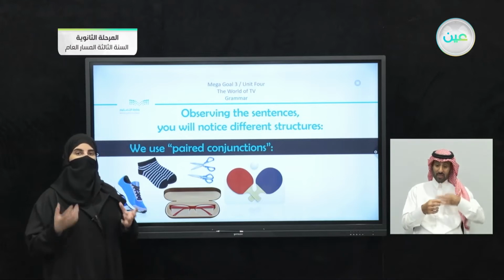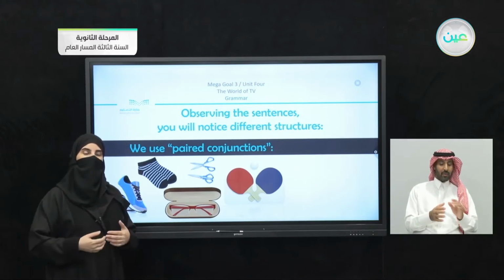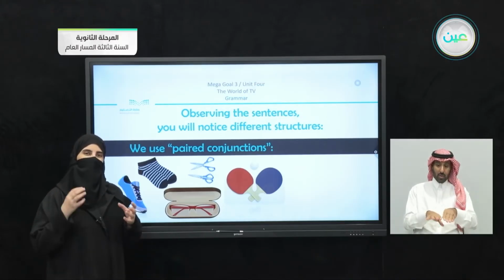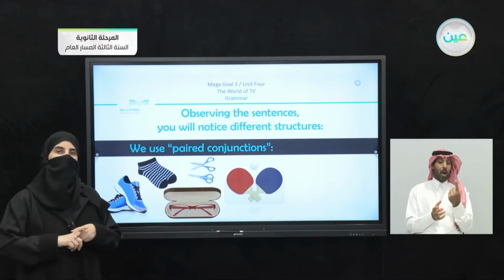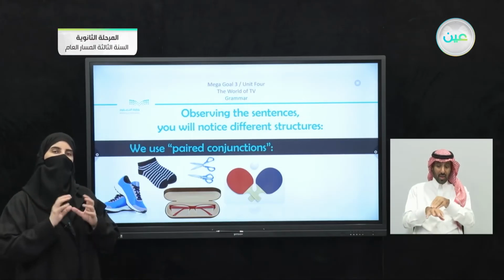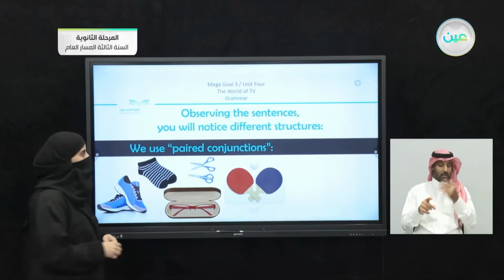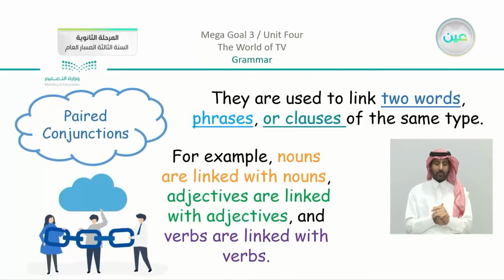Can we, for example, just wear one shoe without the other shoe, or one sock? Will it be useful without the other of the pair, and so on? So just think that in these sentences, they are paired together. They must be together, and they have the same connection and the same use in the sentence. So now you have the idea of using paired conjunctions.